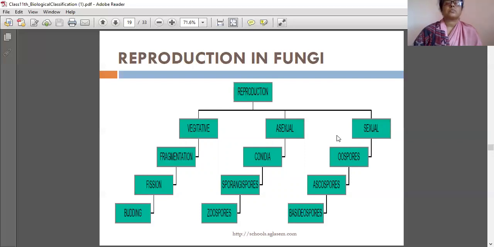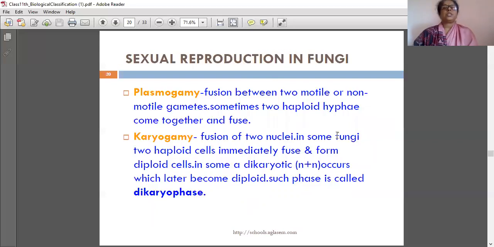Sexual reproduction in fungi: when two protoplasms fuse together, that is called plasmogamy, and when the nuclei fuse together, that is called karyogamy. So there is fusion between two motile or non-motile gametes. Sometimes two haploid hyphae come together and fuse. Karyogamy is the fusion of two nuclei. In some fungi, two haploid cells immediately fuse and form diploid cells. In some it may be dikaryotic. Dikaryotic means N plus N, both of them together.